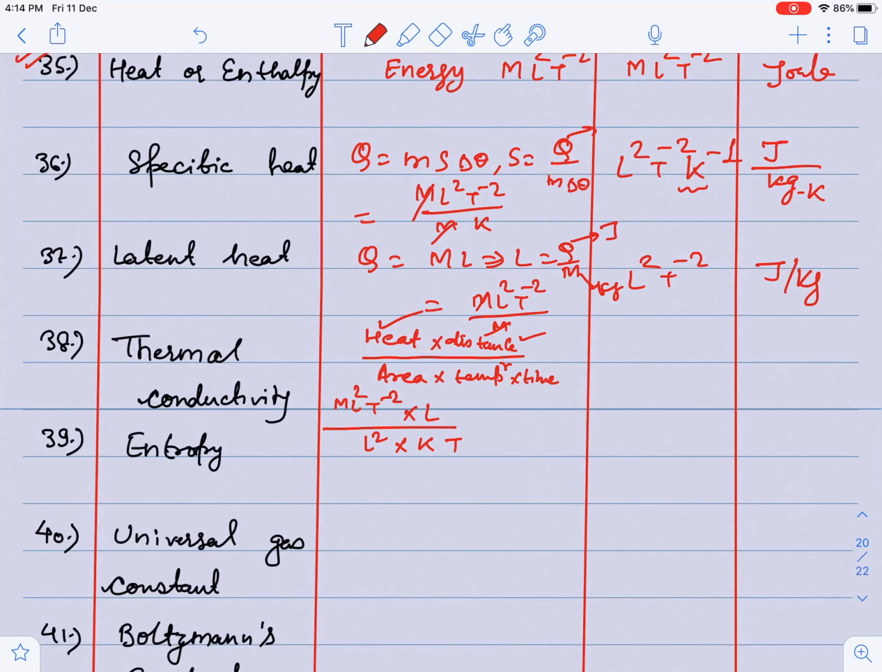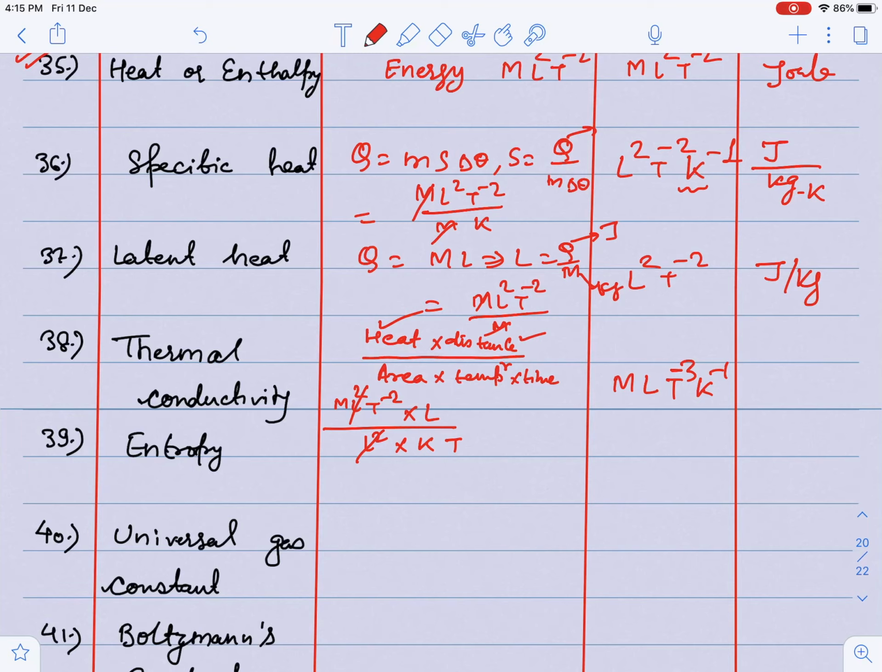Distance is length, area is length square, temperature is Kelvin, and time is T. So can I say that L2 and L2 cancel? So the dimension becomes M, L, only L remaining here, guys, and T to the power minus 3. Because T to the power 1 here and above minus 2, so T to the power minus 3, and the last term is K to the power minus 1. So this is the dimension of thermal conductivity you should keep in mind, guys.